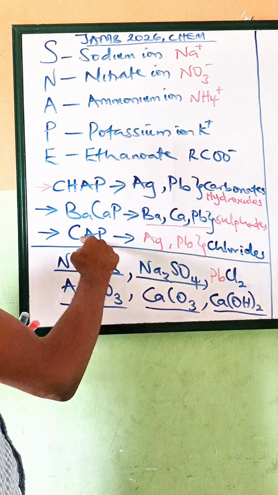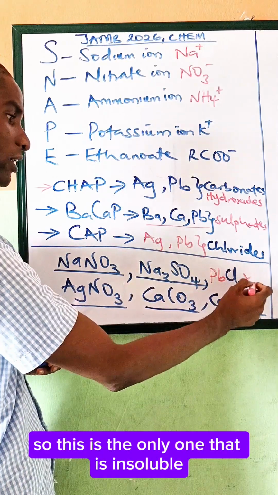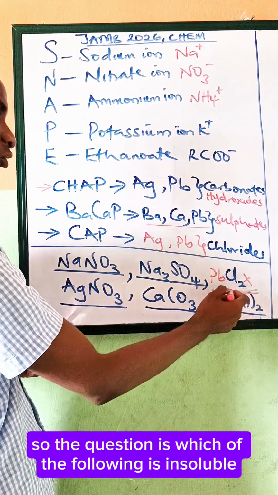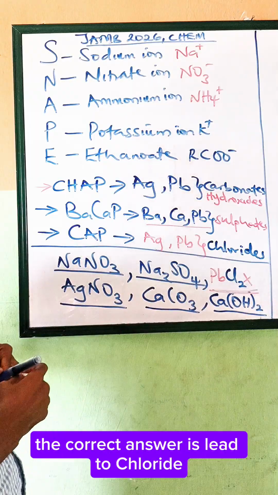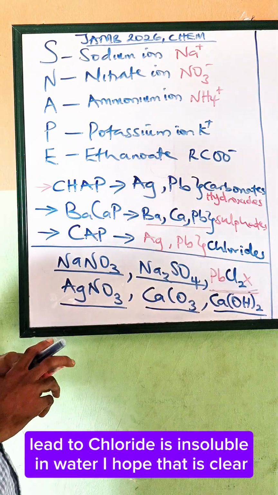What about the chloride? We said all chlorides are soluble except lead chloride. So this is the only one that is insoluble. The question says which of the following is insoluble? The correct answer is lead 2 chloride. Lead 2 chloride is insoluble in water. I hope that is clear.